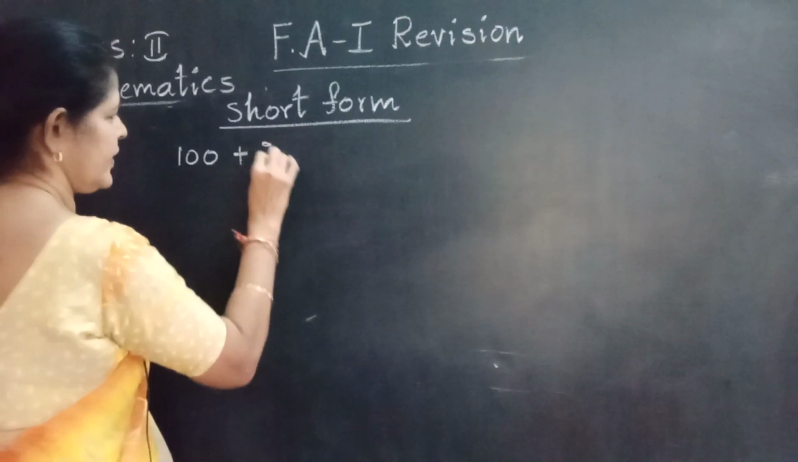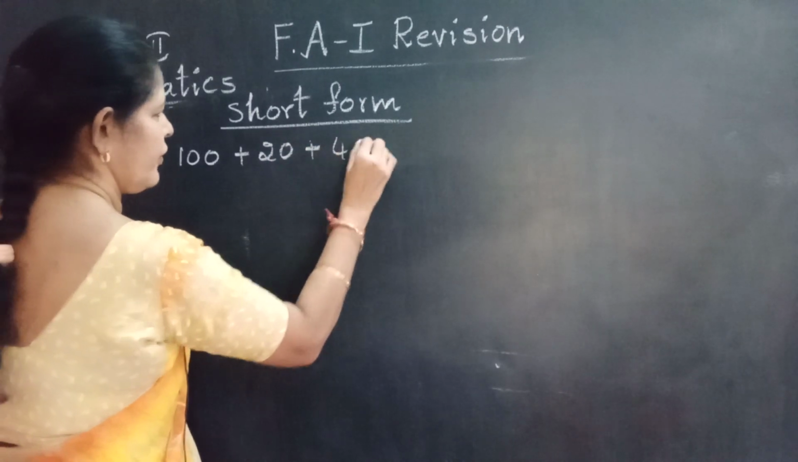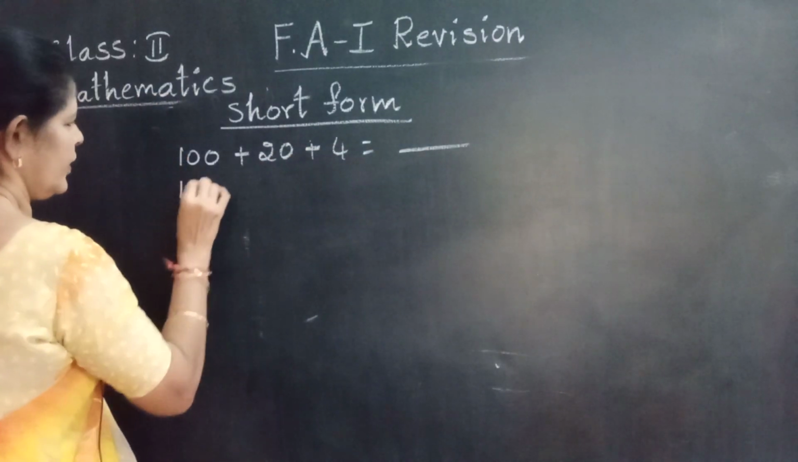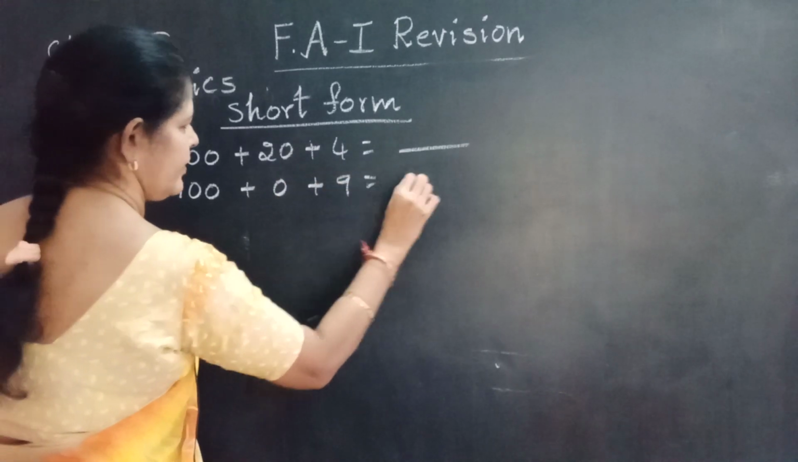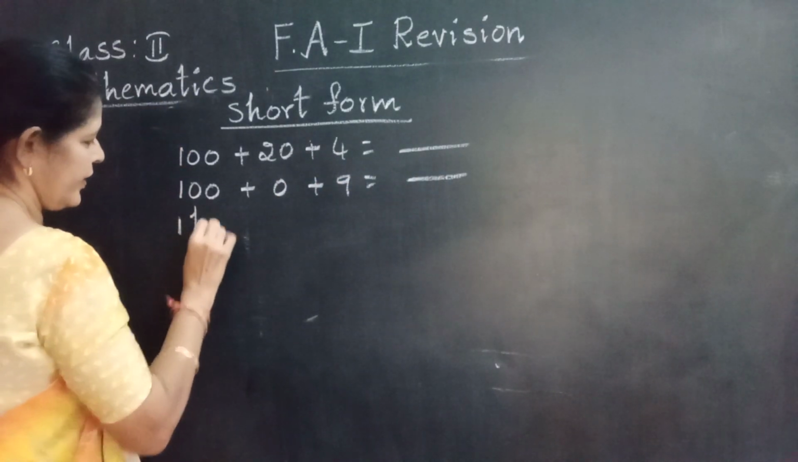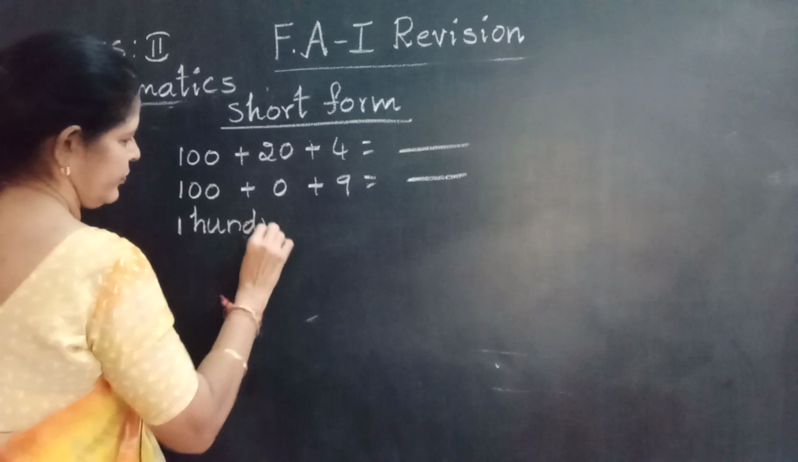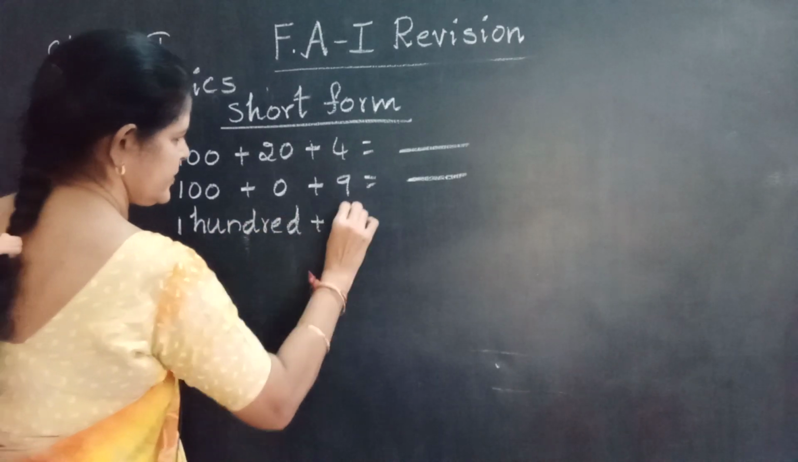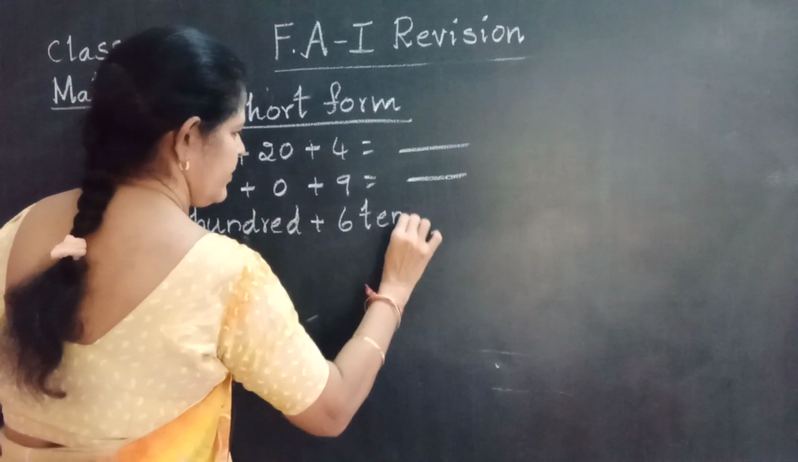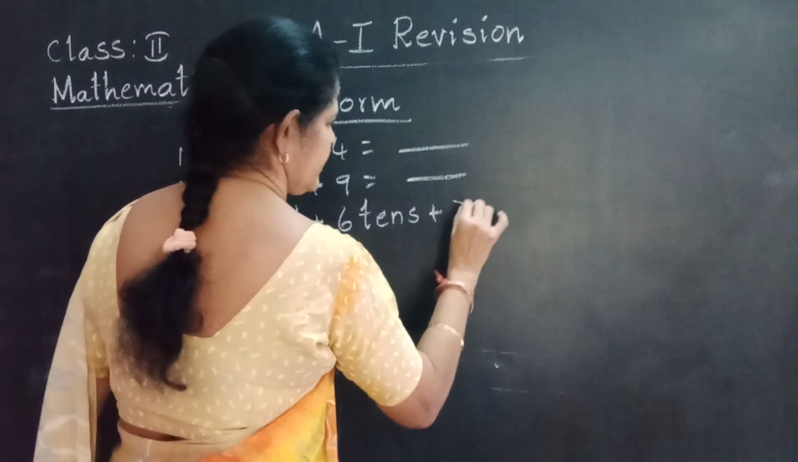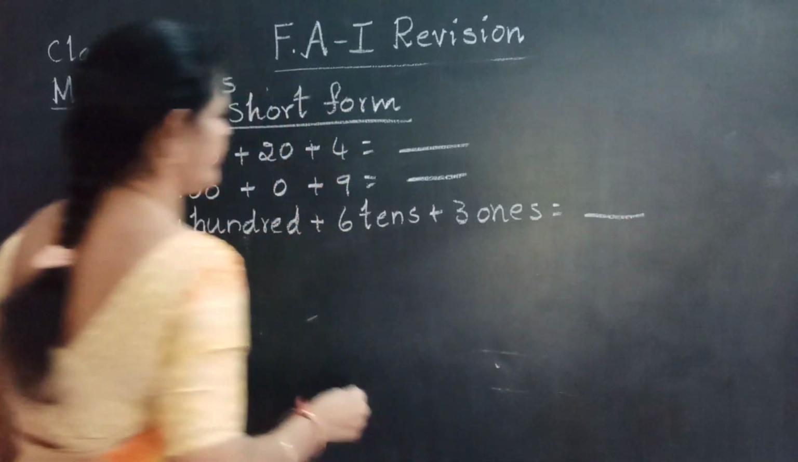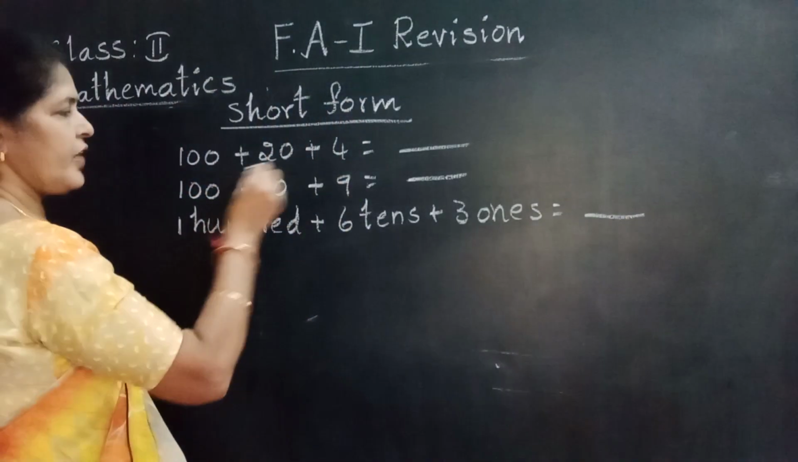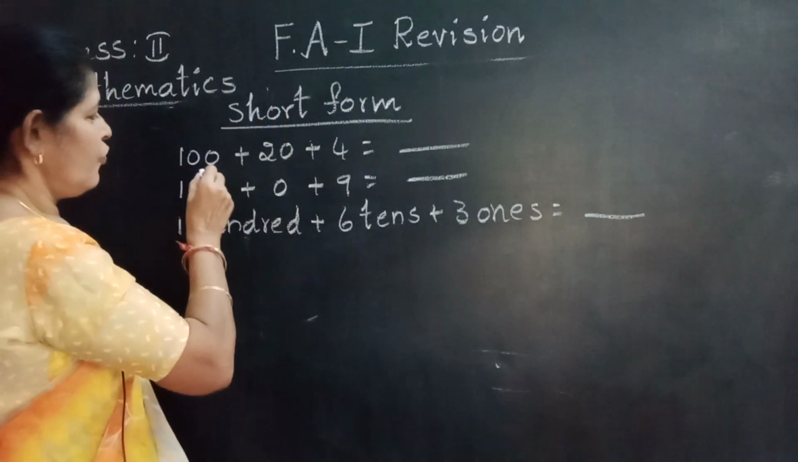100 plus 20 plus 4. 100 plus 0 plus 9. 100 plus 6 tens plus 3 ones. This is also expanded form. Write the short form of the given expanded form.